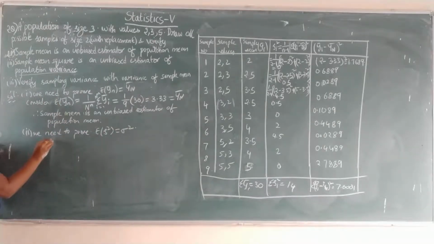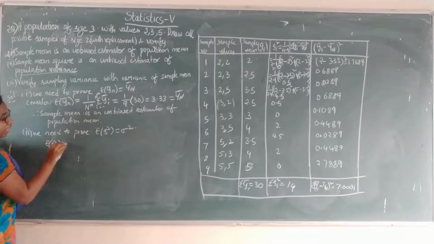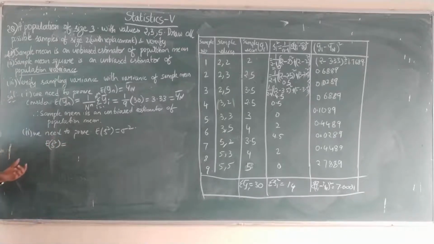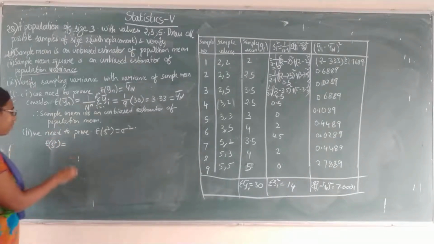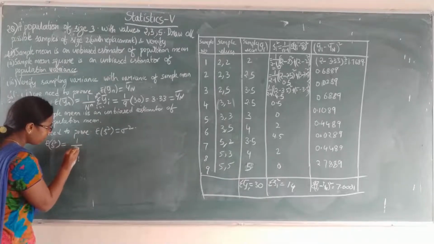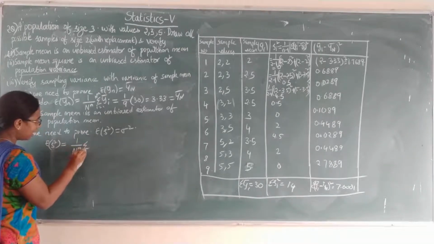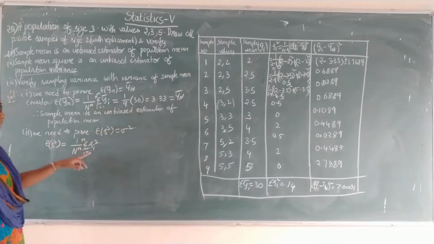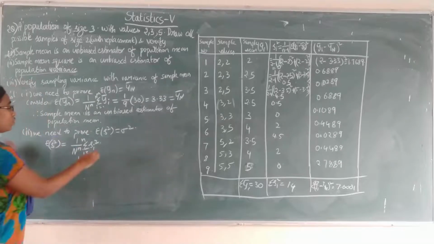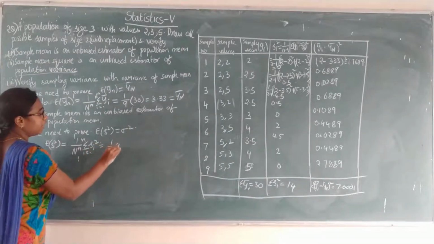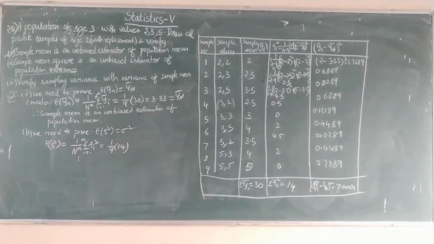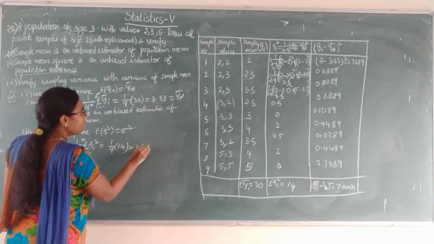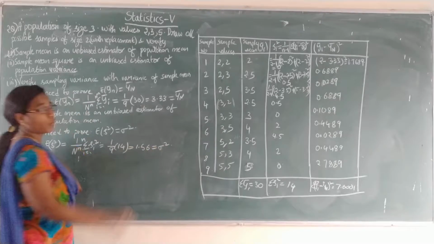Now consider expectation of s square, which is nothing but the average: 1 by n power n summation i equals 1 to n power n of si square. This value, summation si square, is 14. So 1 by 9 into 14, that is 14 by 9. You will get the answer as 1.56. 1.56 is nothing but the sigma square value.